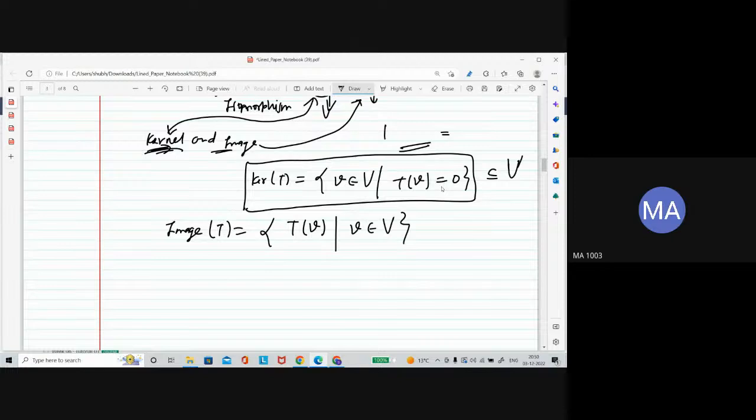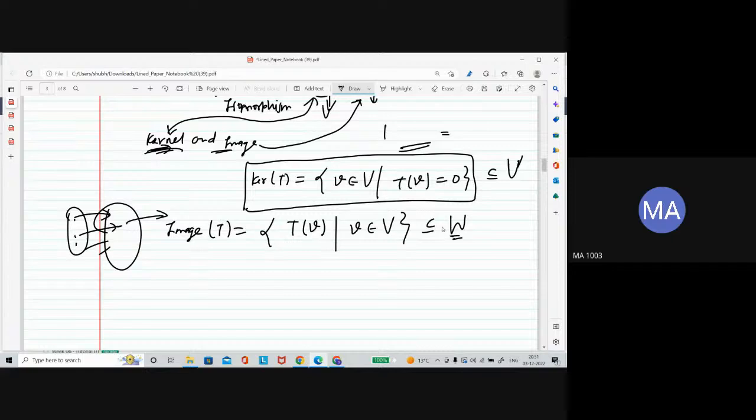You are collecting just the images: whatever output you got, just collect that. This is the image. Collect it and form a set, that is the image, which you can call the image space. This image space is a subset of the codomain, and not only a subset, it is actually a subspace of the codomain.